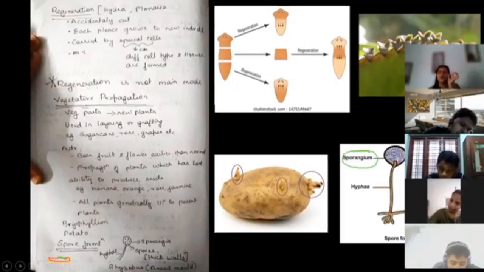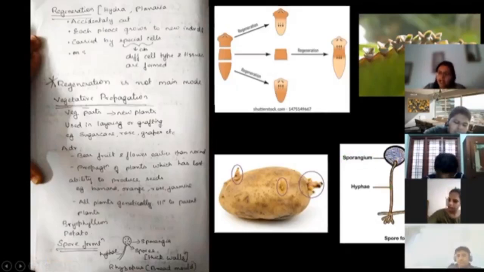Why do you think so? Is it because they are afraid to see outside? No, it is not because they are afraid to see outside. It is because they have to be protected from harsh climate. All right, so these spores are going to have thick walls. Example is rhizopus. You have to learn the spelling, because I myself have created a spelling mistake over here. Rhizopus is an example. Bread mold. Okay, rhizopus is also known as bread mold, M-O-U-L-D. All right, mold, M-O-L-D.